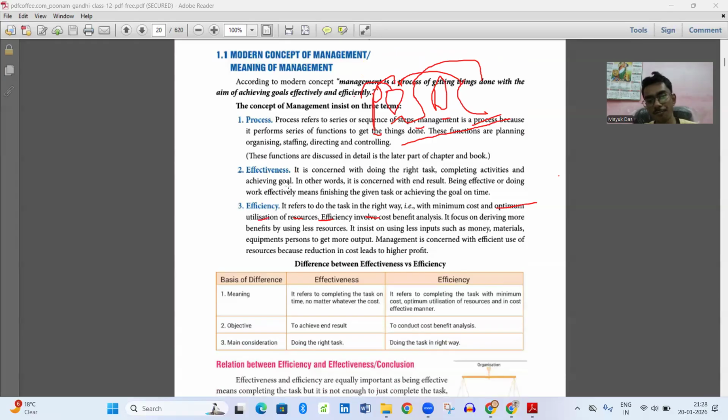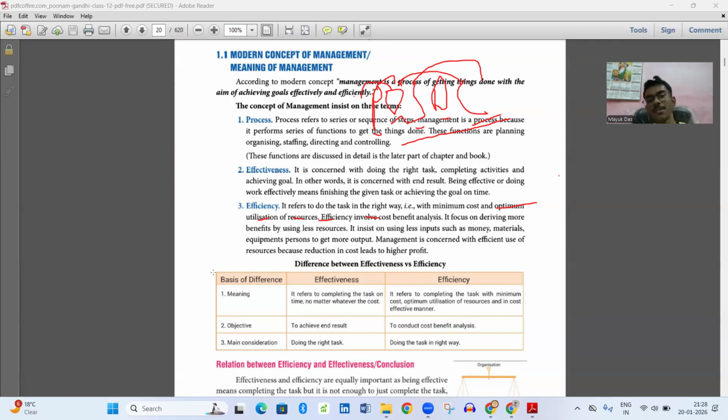So effectiveness is concerned with doing the right task, completing activities, and achieving goals. It is concerned with doing the right thing, completing activities, and achieving goals. In other words, it is concerned with the end result. Being effective means finishing the given task or achieving the goal on time. Yes, effectiveness is how effectively we are doing the things.